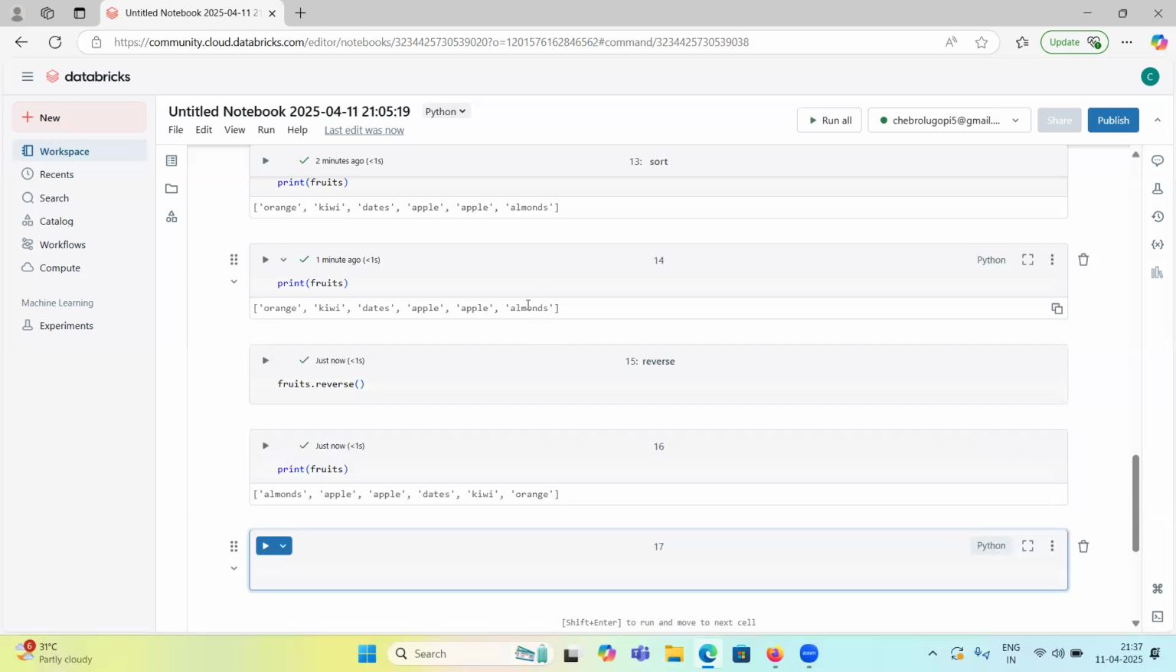Because almond was in the last position, now it is in the first position. The last-but-one position is now the second position. Like this, orange was in the first position; if I use reverse, now it will be last. So this way we can use the reverse function.